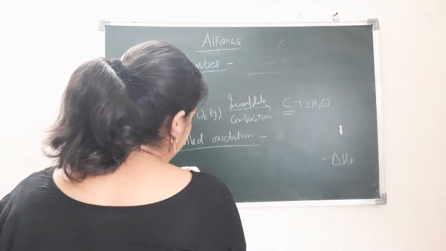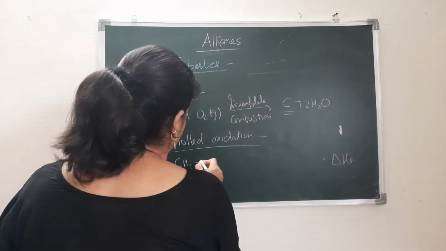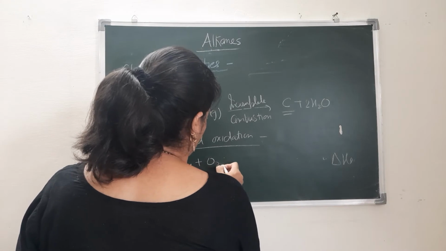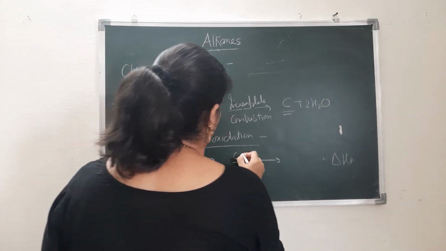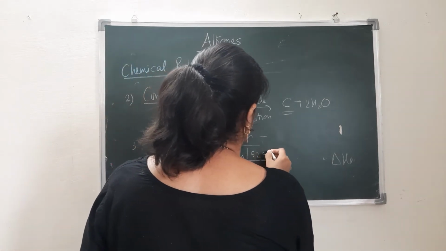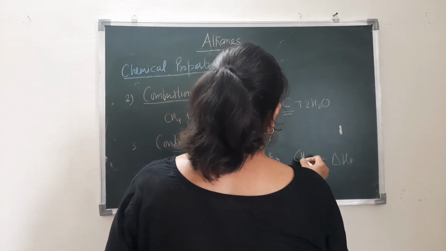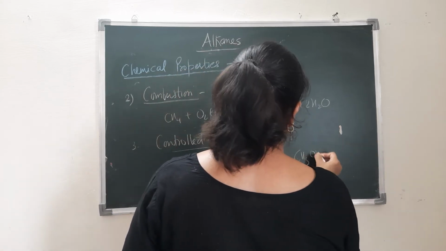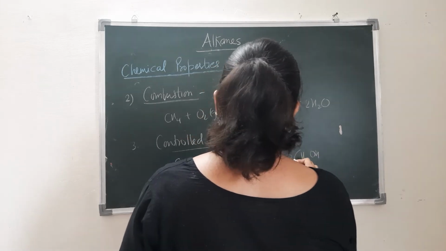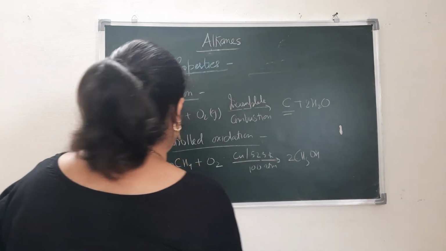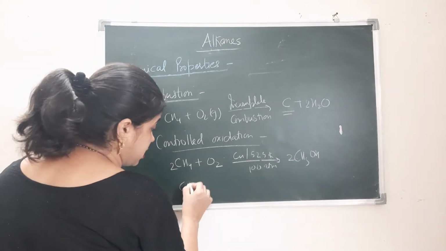So I am taking here different reactions. If I am taking CH4, I am doing the oxidation in the presence of copper at 523 Kelvin and 100 atmosphere. The product is CH3OH. That is methanol is formed, right? But in the same way, the reactant is same.